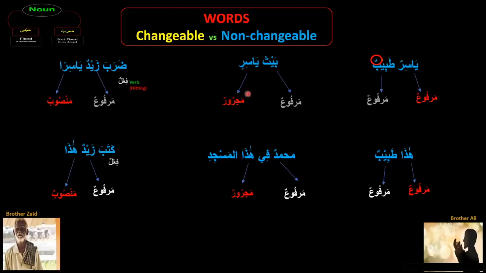In the next one, Baitu Yasirin means house of Yasir. So what is the haraka on Yasir? Yasir is majroor. Why? Because mudaf ilay is always majroor. How do we know? We see the kasra coming, and we know it is the role of mudaf ilay, it is majroor.